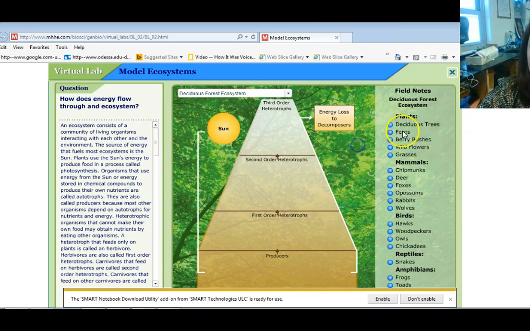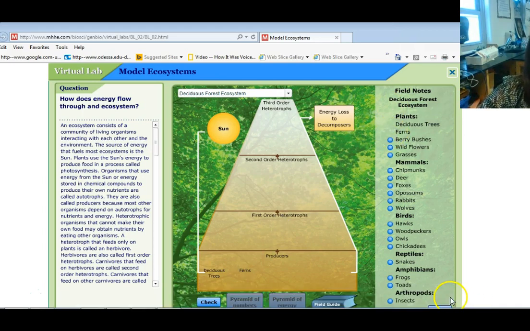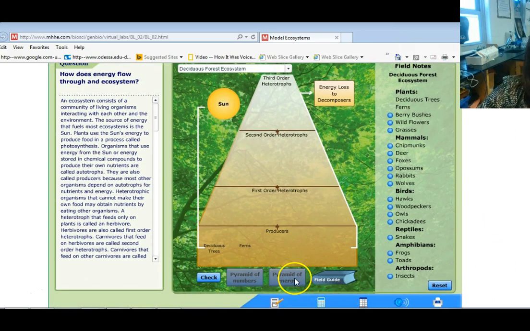Now the cool thing about this, you take the blue dot and you transfer it where you're going. And when you think you're done, if you say check, they'll actually tell you if that's right or not.